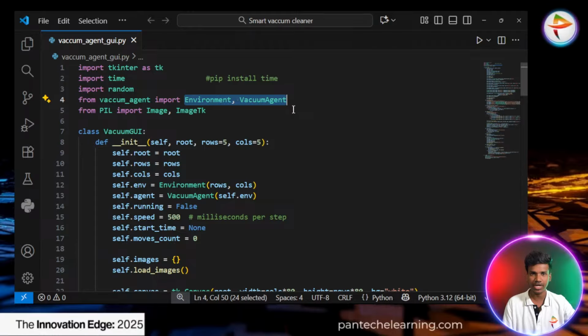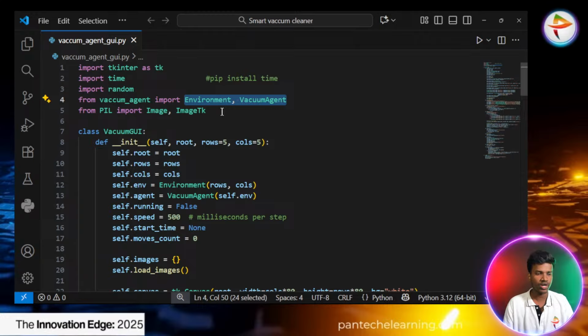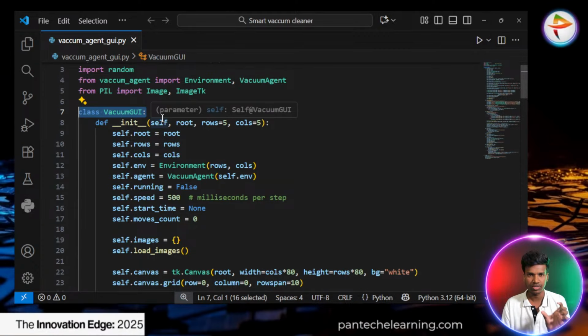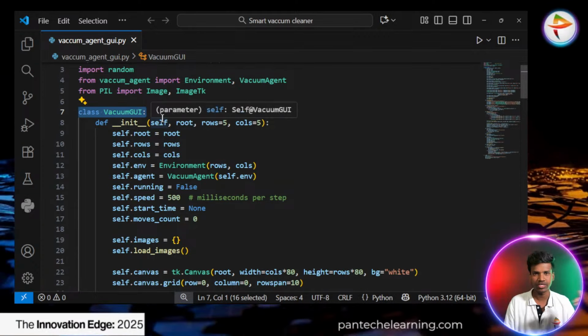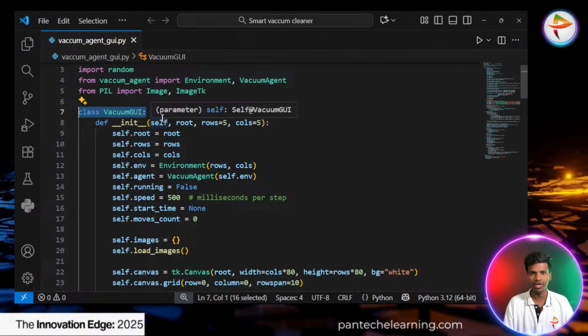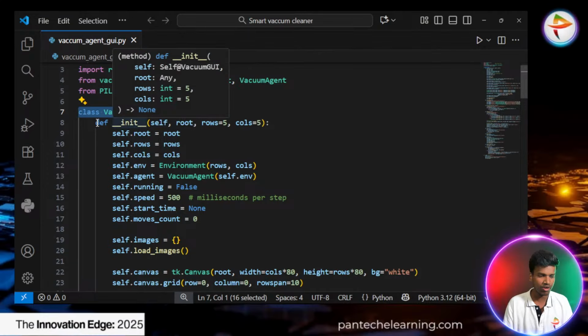Next one, the PIL, helps to create an image. Image-wise we have to create the particular vacuum cleaning, so we can see the cleaning process. Our output will be in an image format, so that's why we are using images also. First thing we have to create a UI, and decide which part the UI contains. We have to assign the vacuum image, the dirty place image or clean place image, and the obstacles image. Everything we have to create. So the first part is to create a UI.